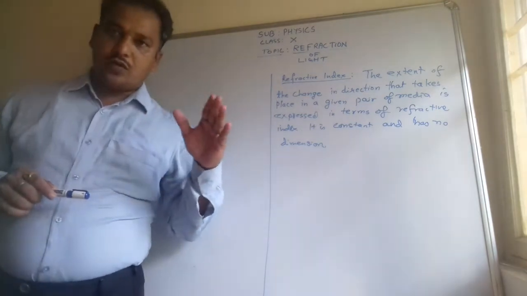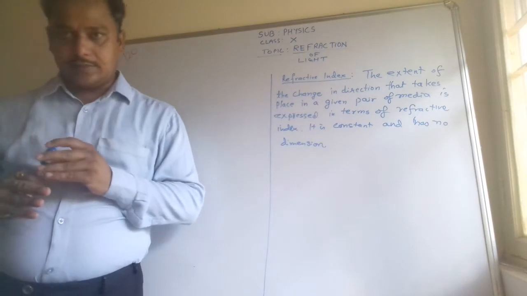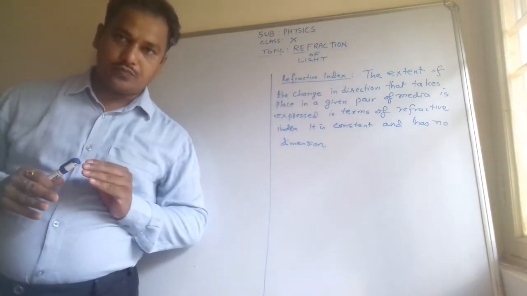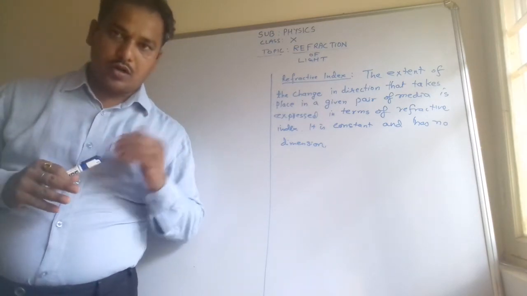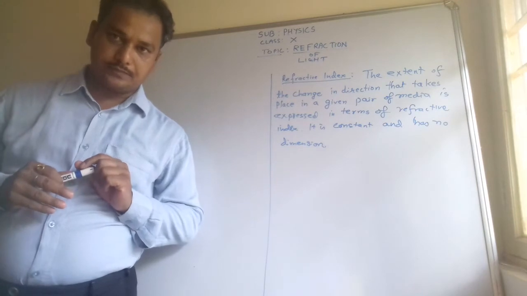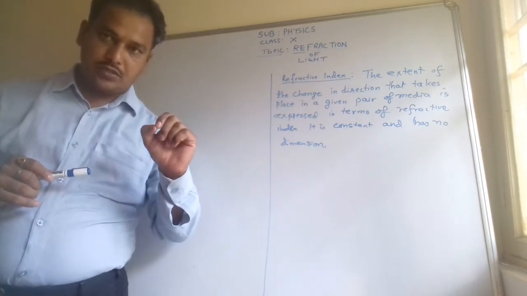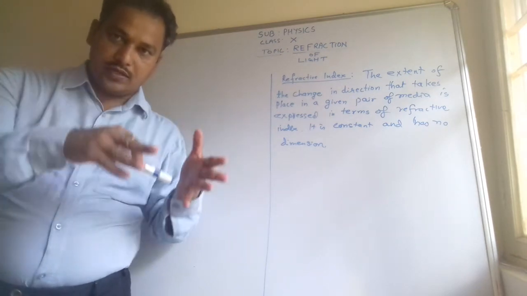So when the light goes from one medium to another medium, its speed changes and also its direction changes. It will not go in the same straight line in the other medium. It will change its direction, towards or away from the normal. How it happens, let us see. Also its speed will change. Whatever the speed was, it will become slower if it is going into the denser medium.